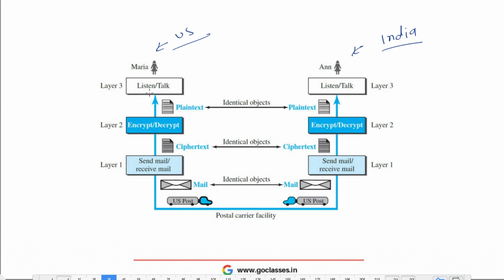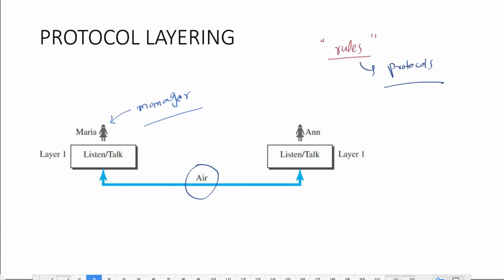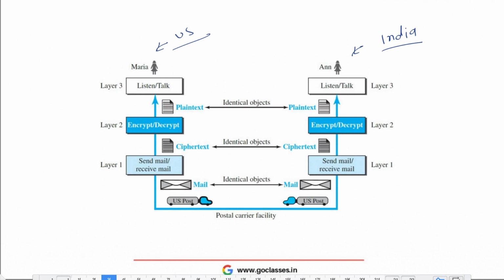So here the US post is working as a physical medium. Earlier it was air, now it is the US post, and there are different machines involved in this. There could be persons, there could be machines. I mean, a person could encrypt or decrypt, a machine could encrypt or decrypt.